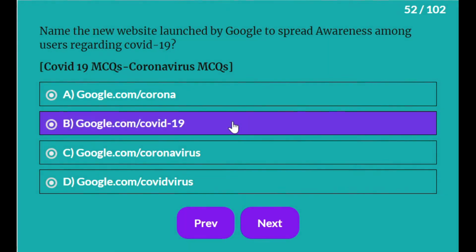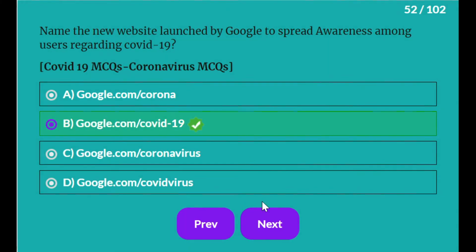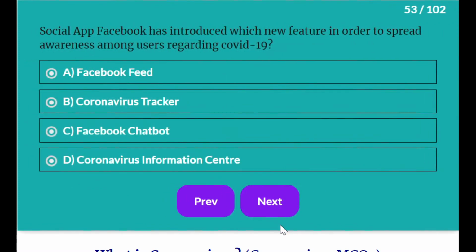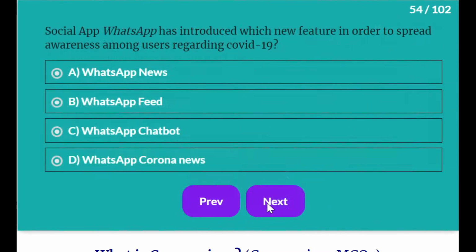It is google.com/COVID-19. Social app Facebook has introduced a new feature in order to spread awareness among users regarding COVID-19. What is that app? It is Coronavirus Information Center.